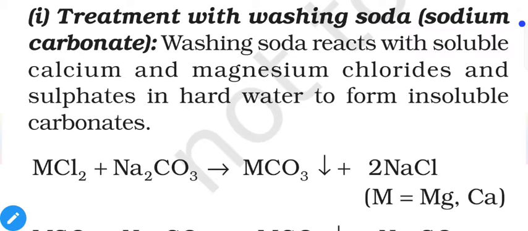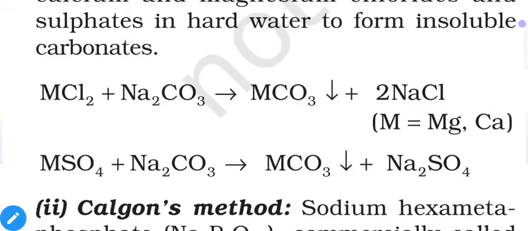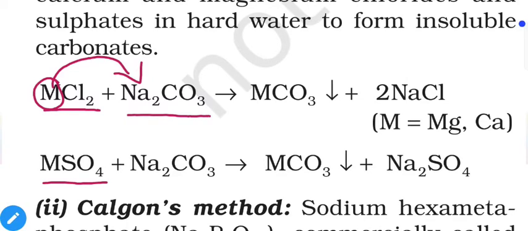When we add sodium carbonate, it replaces magnesium or calcium in the water, and it provides sodium instead. So if we have chloride or sulfate impurities of calcium and magnesium, then with the addition of washing soda, or sodium carbonate, M will be replaced with Na, and Na will be replaced with M, where M represents Mg or Ca.